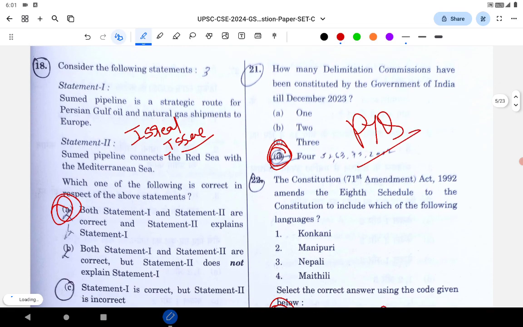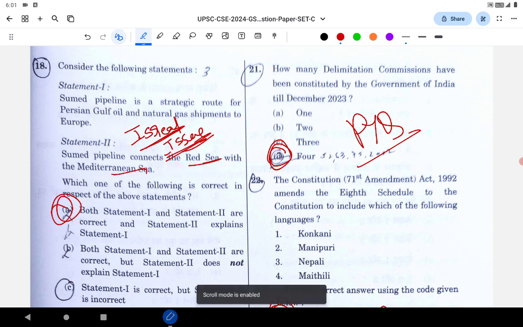Let's go to the next. The Sumed pipeline is a strategic route for Persian Gulf oil and natural gas shipment to Europe, correct. The Sumed pipeline connects the Red Sea with the Mediterranean Sea. It's correct. It's an oil and gas pipeline. It was in the news because of the Israel and Palestine issue. It connects the Red Sea and the Mediterranean Sea. It's a current or contemporary issue.